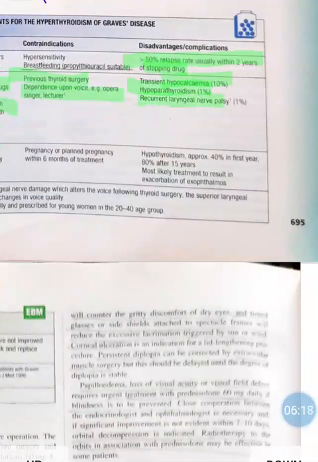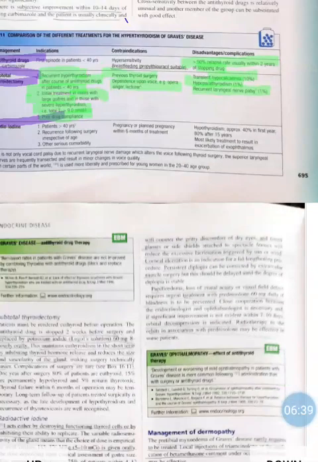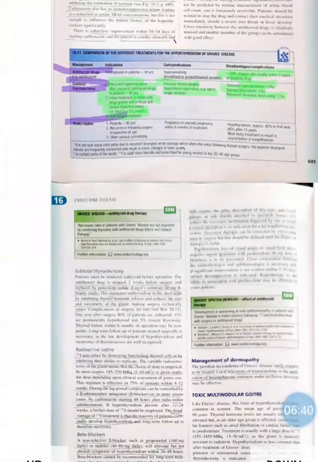Then recurrent laryngeal nerve palsy. While operating on the thyroid gland, if there is injury to the recurrent laryngeal nerve, then there will be recurrent laryngeal nerve palsy. As there is recurrent laryngeal nerve palsy, there will be problems related to voice. So we can't operate on patients who are dependent on voice. Okay, so this is about the subtotal thyroidectomy.